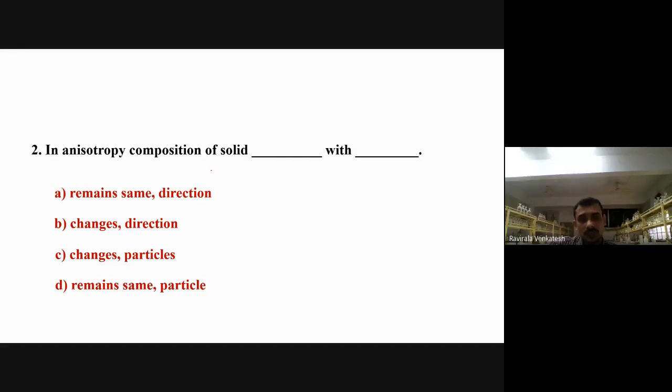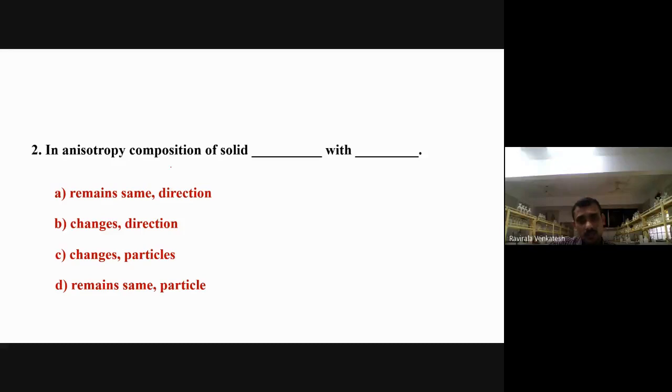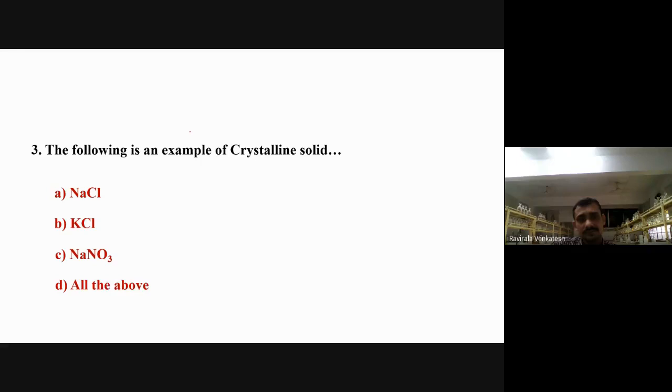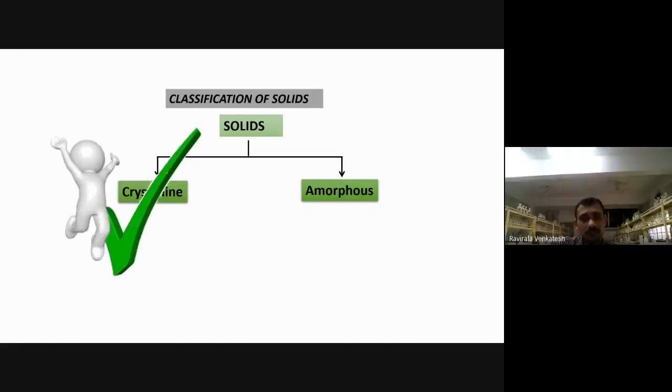In anisotropic solids, the properties change with direction. Anisotropy changes with directions, isn't it? When you change the direction, the properties will also change. All of these are examples of crystalline solids. Now we have completed the crystalline solids.